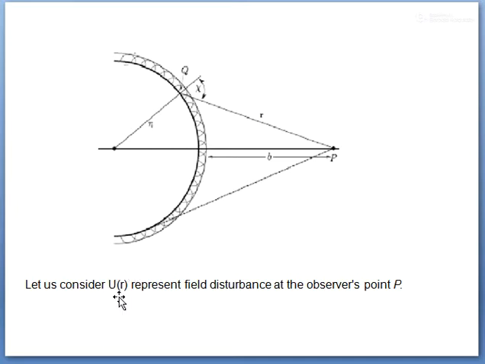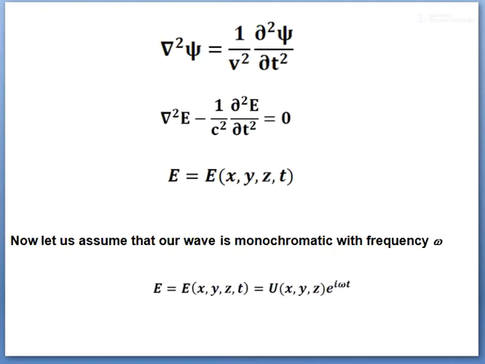function. Okay, now we all know that any wave can satisfy this three-dimensional differential equation, del square psi equals 1 by v square del square psi by del t square, where this psi has three spatial parts and one time dependent function, and this psi represents any kind of disturbance in the medium.